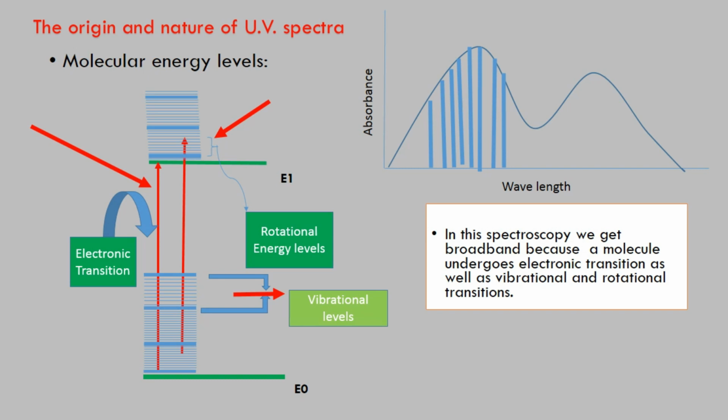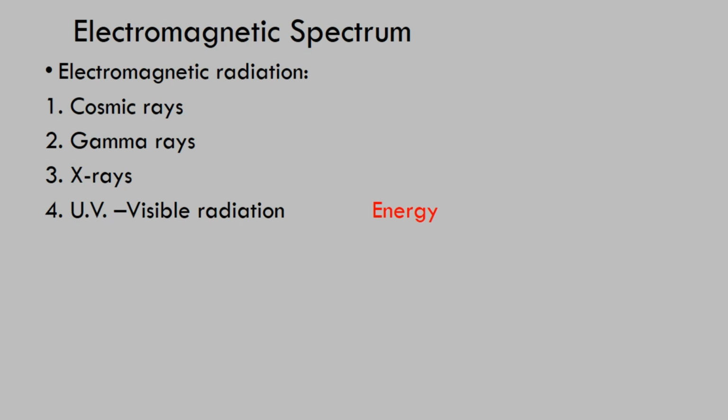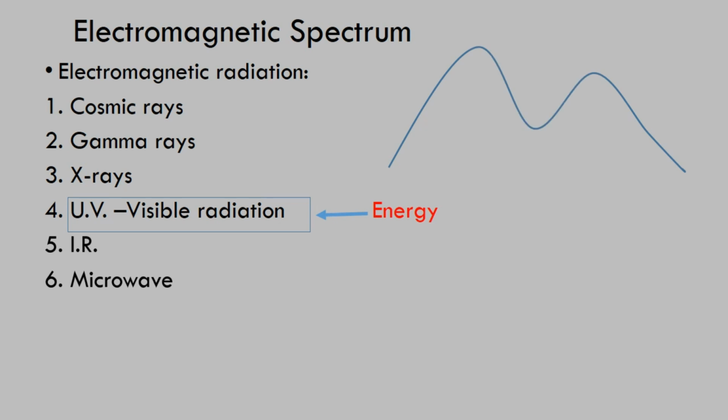Now the next thing I would like to tell you: according to the electromagnetic spectrum, UV visible radiation has a higher amount of energy compared to IR and microwave. In IR we get vibrational transitions, and in microwave we get rotational transitions. So if we apply UV visible energy, then at the same time vibrational as well as rotational excitation occurs, and that's why we get a broadband in UV visible spectroscopy of a molecule.